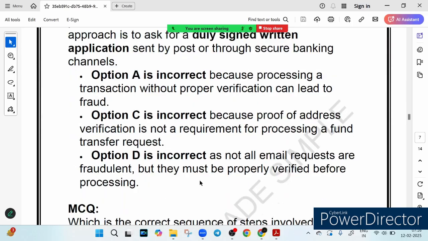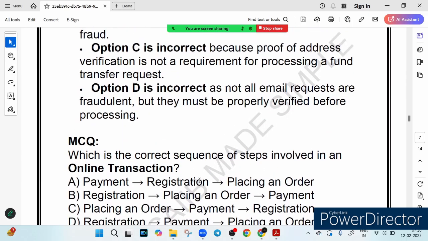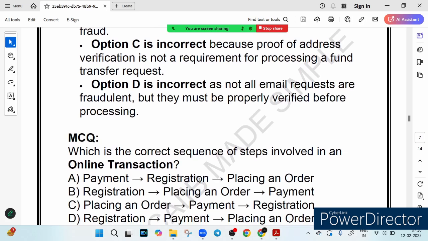Right, very nice. Now let's see the next question. What is the correct sequence of steps involved in an online transaction? Right, what is the correct sequence of steps involved in an online transaction? This is the question. Let's go through.